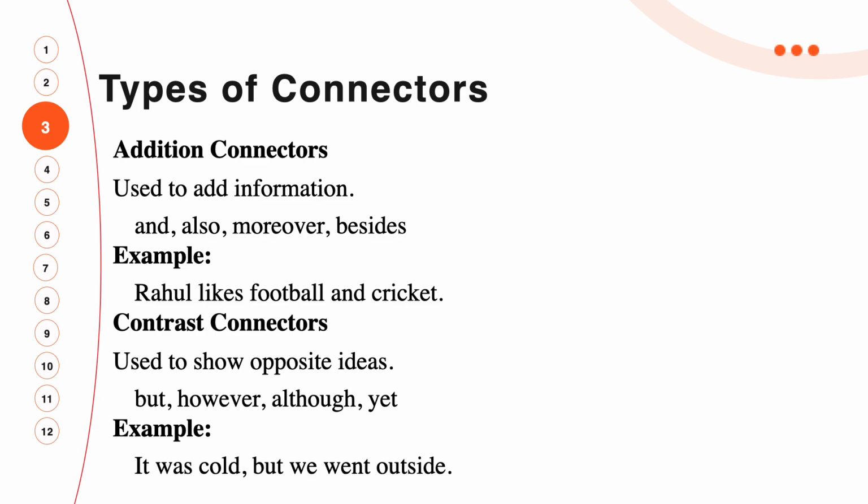So contrast connectors, used to show opposite ideas: but, however, although, yet are the examples of contrast connectors. These are the words which are used in contrast connectors to connect some contrast. Example is, it was cold but we went outside. But is used for connecting the sentences.